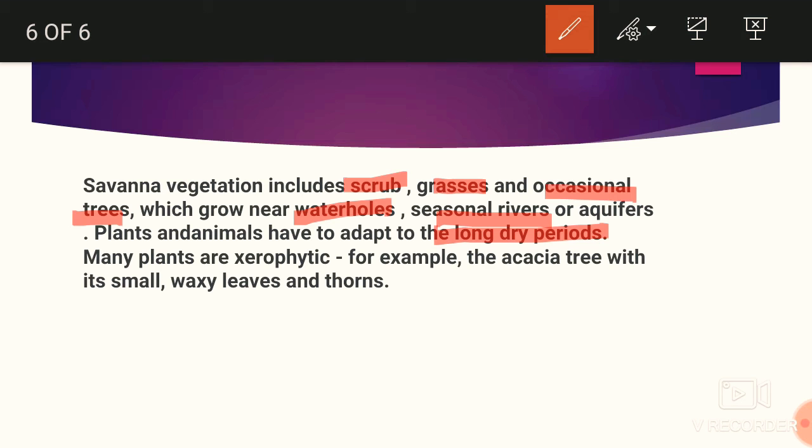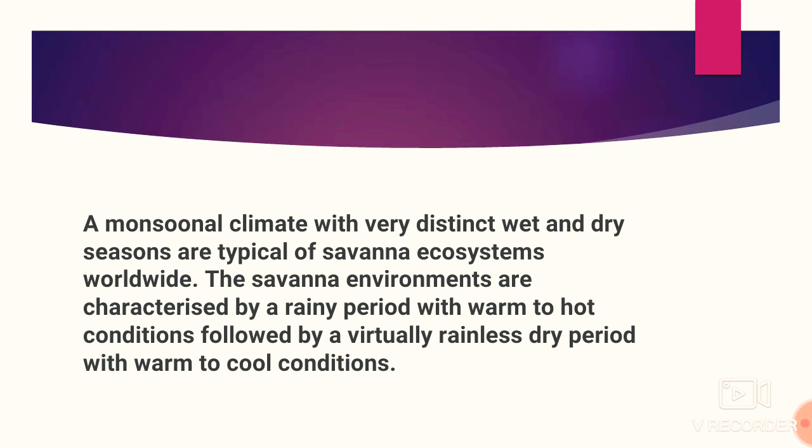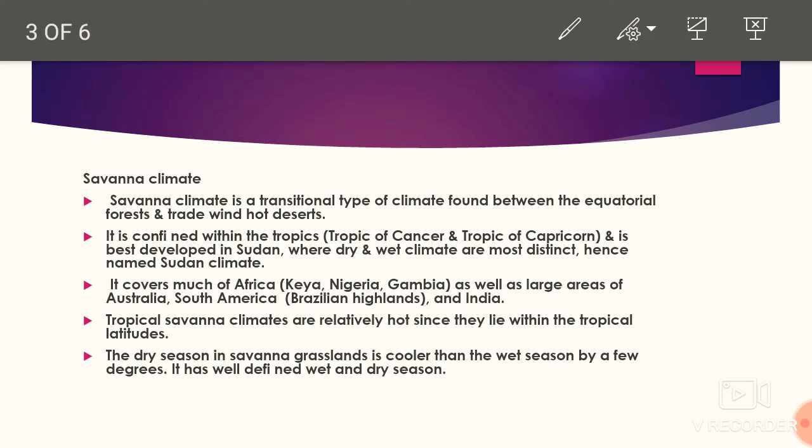dry periods, and the nature of the plants you will find is xerophytic. It means plants which can survive in an environment where water availability is very less. For example, thorn trees, waxy leaves so that less and less water is lost through evaporation, and the acacia tree. This is the kind of vegetation which grows there.